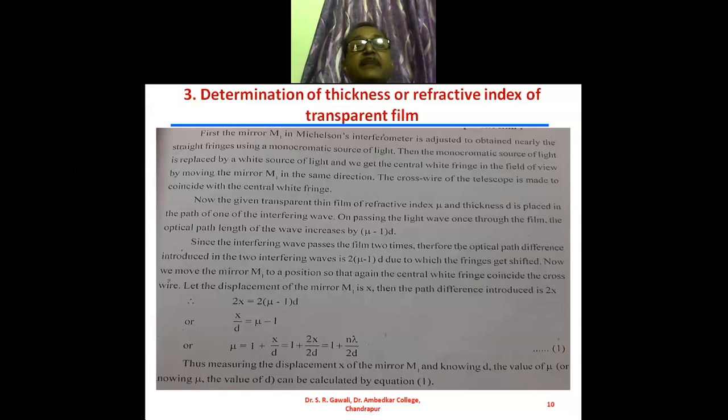First, the mirror M1 in the Michelson interferometer is adjusted to obtain nearly straight line fringes using a monochromatic source of light. So we make the experimental arrangement of the Michelson interferometer, and we set the mirrors M1 and M2 in such a way that we get these straight line fringes.